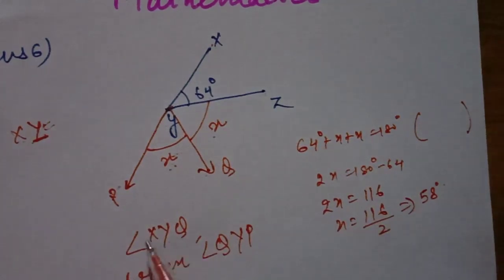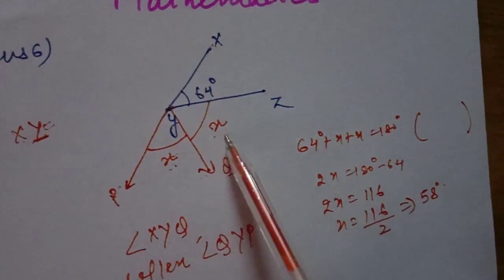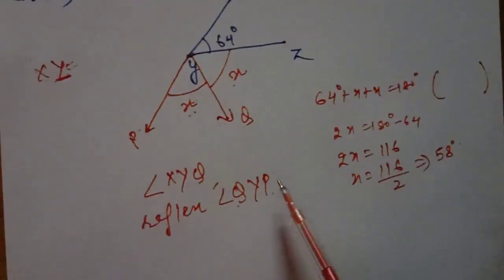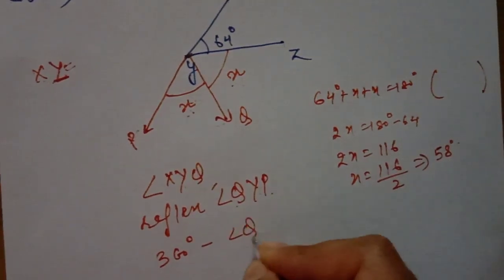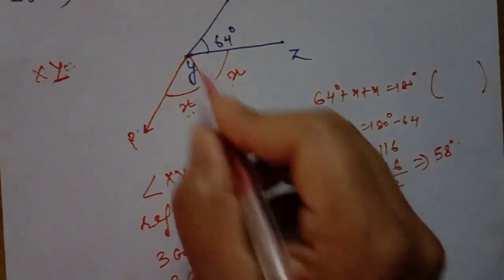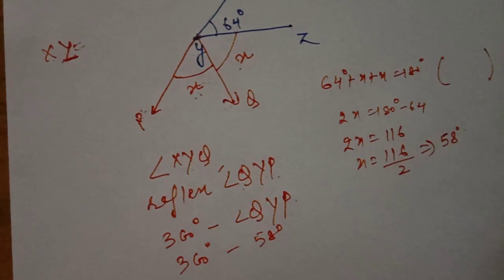So what is the value of XYQ? XYQ is the sum of these two angles, 64 plus 58. And when we are going to find reflex of QYP, it means 360 degrees minus QYP. So 360 degrees minus 58 degrees. Then this is your answer. So students, try to solve these types of questions smartly. First read the statement, then draw it and solve it.